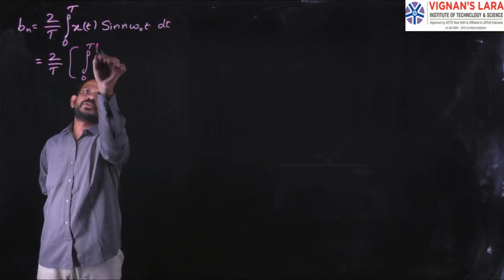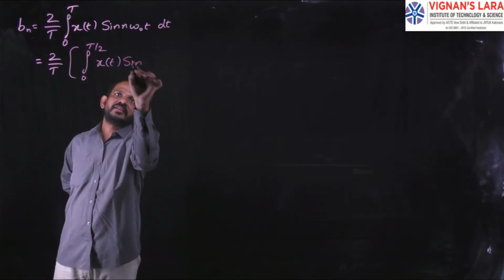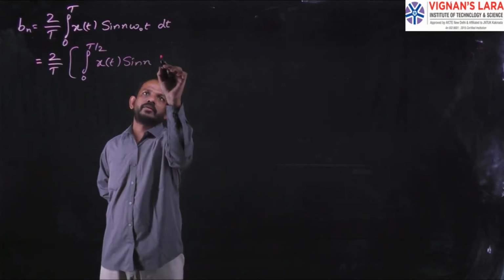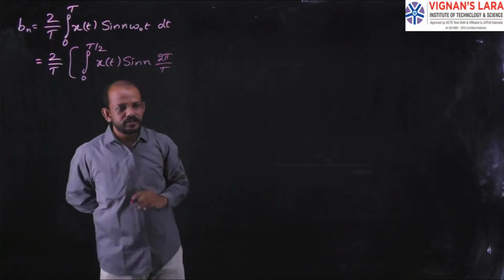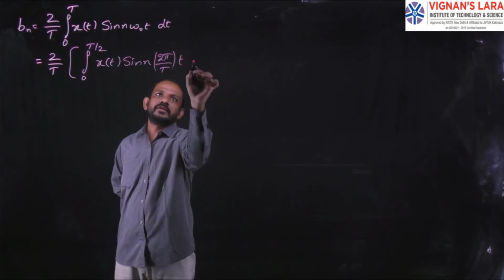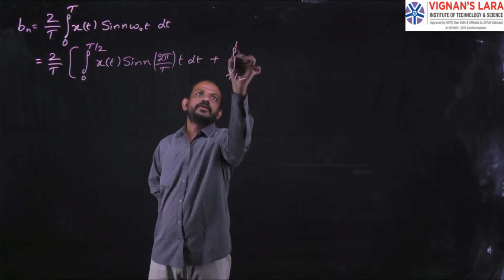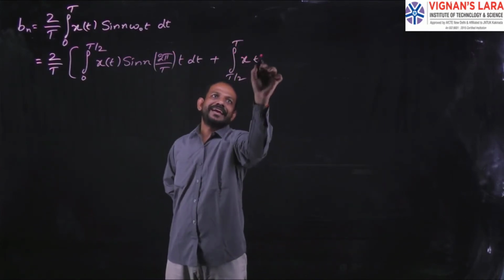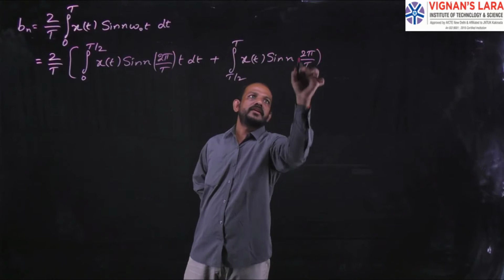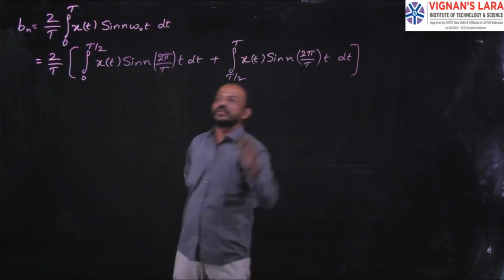Integral 0 to T by 2 x of t sine n, and in place of omega naught, we substitute the fundamental frequency omega naught equal to 2 pi by capital T, into t dt. The same way, plus integral T by 2 to capital T x of t sine n 2 pi by T into small t dt.